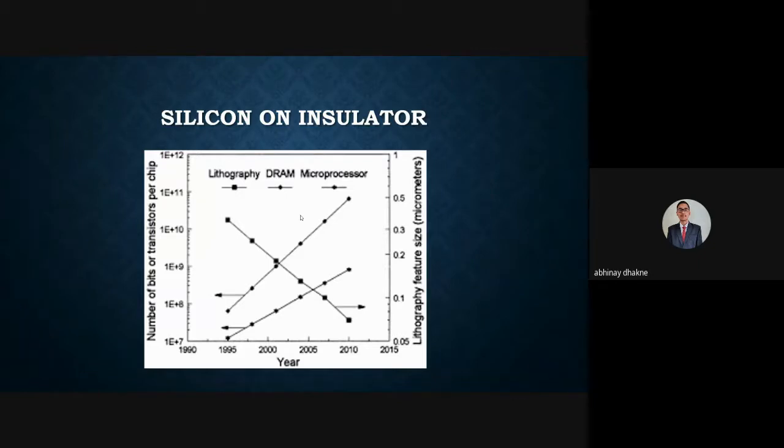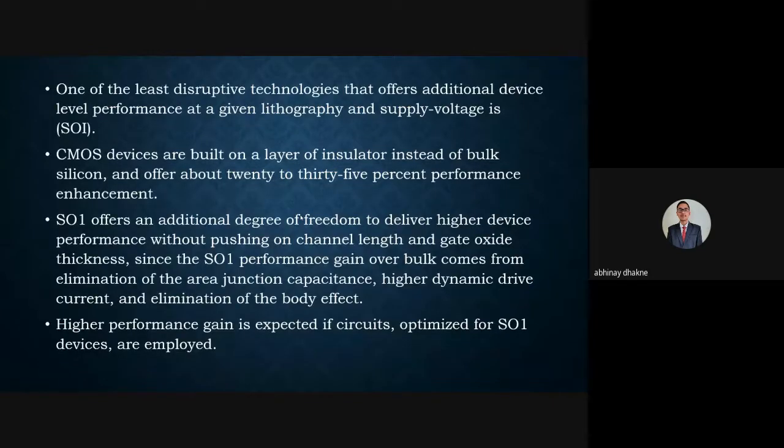Actually, the transistor size was getting smaller, and due to that, electronic products were smaller. In the 90s, the size of the transistors was big, so the microprocessors developed were big in size.